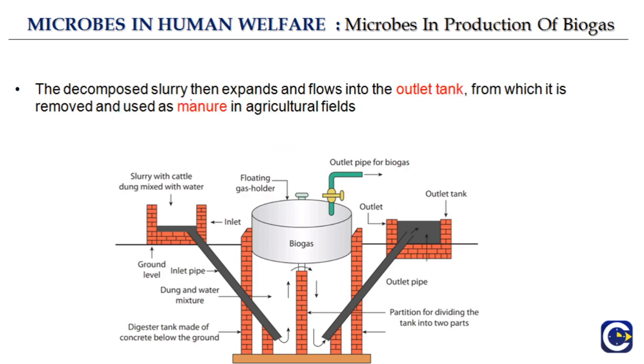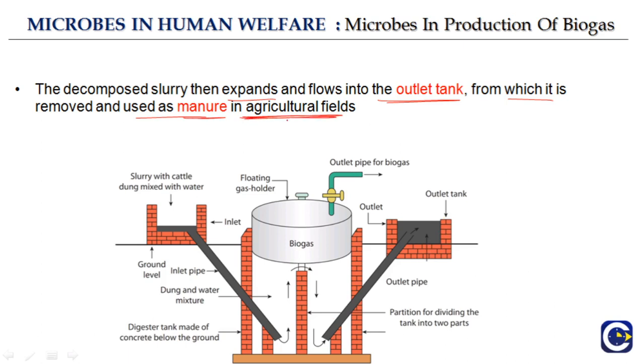The decomposed slurry then expands and flows into the outlet tank, from which it is removed and used as manure in agricultural fields. So here the decomposed slurry that comes here is basically flown into the outlet tank. Here it comes into the outlet tank, from which it is removed and used as manure in agricultural fields. So you see everything is used up.